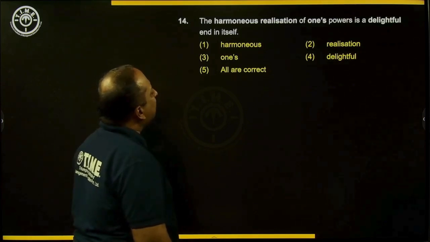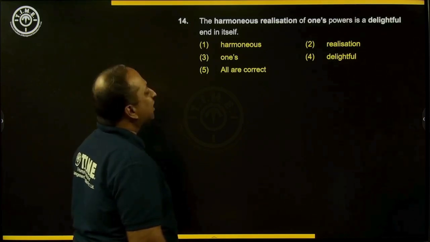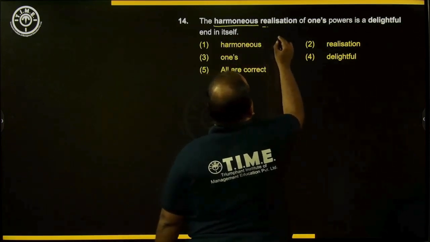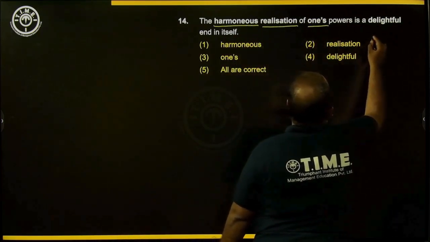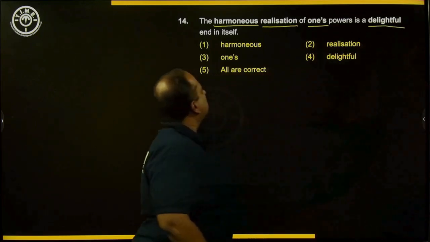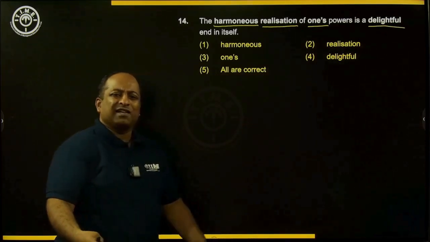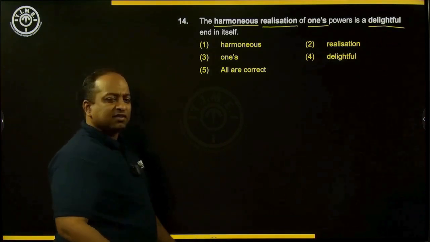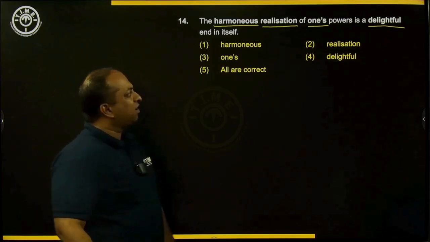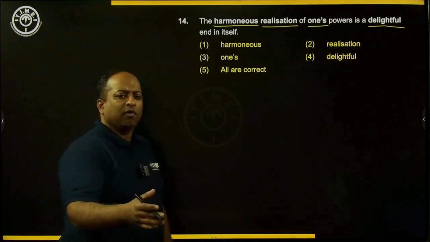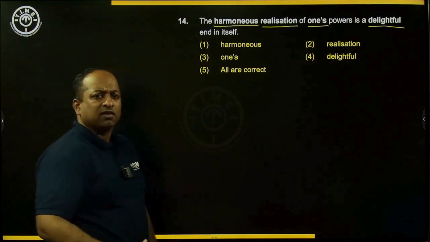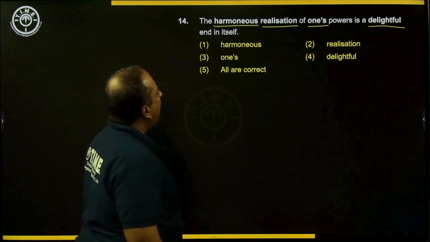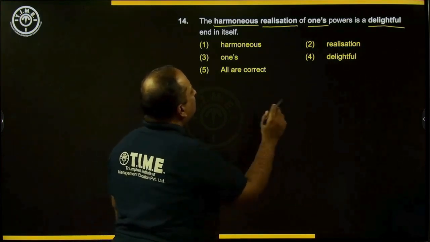The harmonious realization of one's powers is a delightful end in itself. So harmonious, realization, once and delightful. Delightful is something which is pleasant and pleasing, right? And the word delightful is spelled correctly. One's is also used correctly. One's powers is talking about powers of someone, powers of one person here. So one apostrophe s is used correctly. Harmonious and realization.